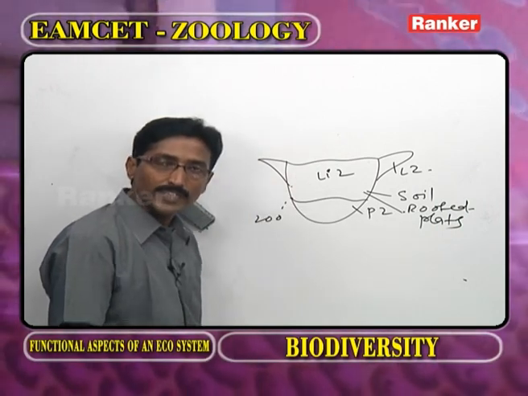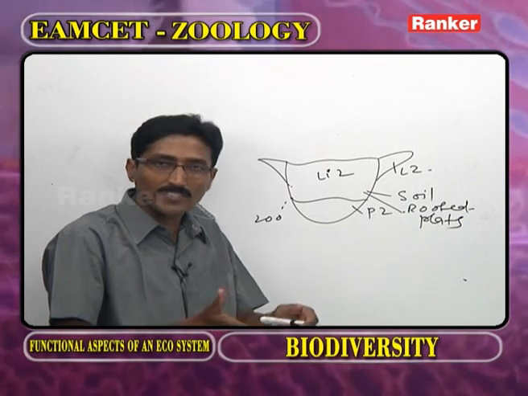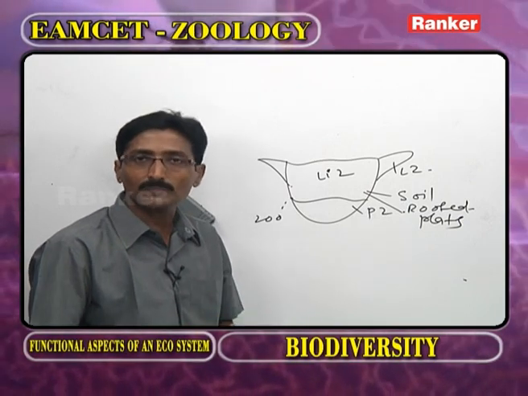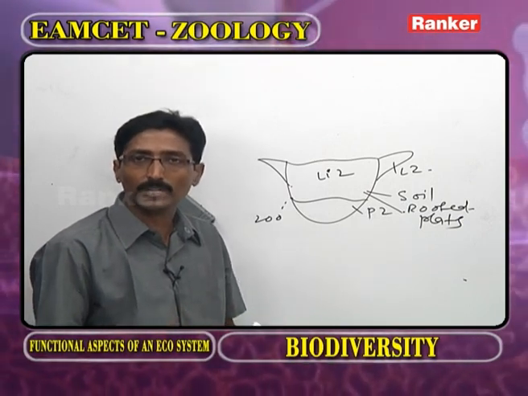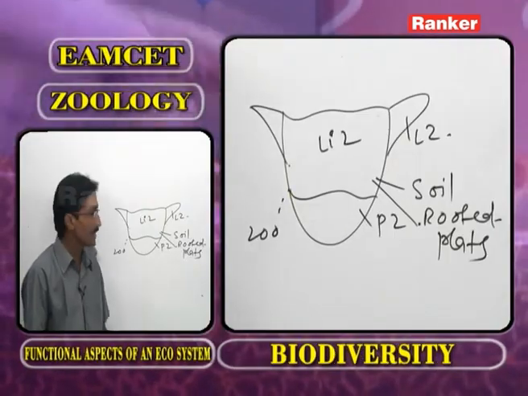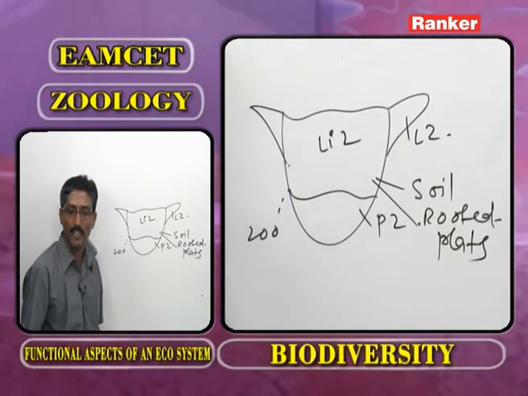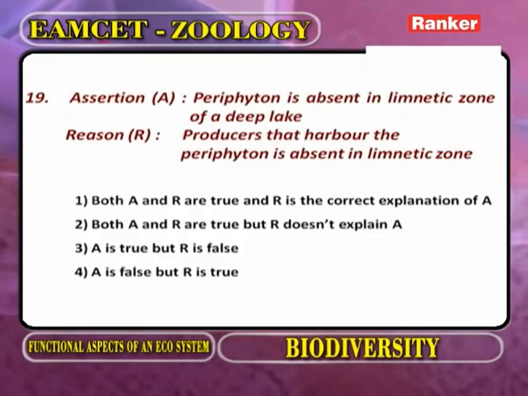But in the limnetic zone, there are no rooted plants, because it has no contact with the littoral zone and profundal zone. It is an open water zone. It has no soil. It has no bottom. So there is no chance for rooted plants. If there are no rooted plants, there is no chance for the periphyton. Here, periphyton is absent in the limnetic zone of a deep lake.